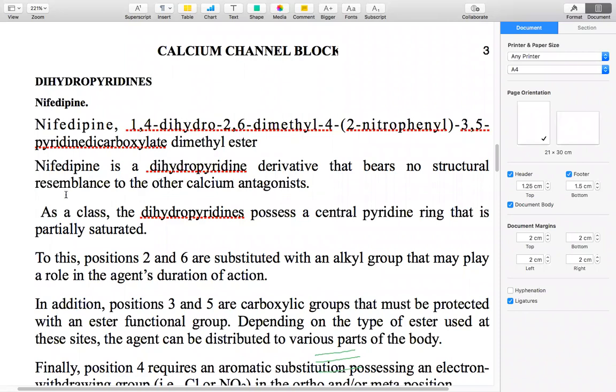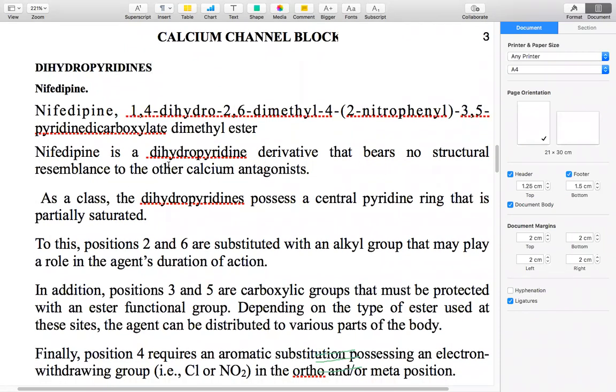And the second thing is nifedipine. Not only nifedipine, all these dihydropyridines come under a group called dihydropyridine derivatives.